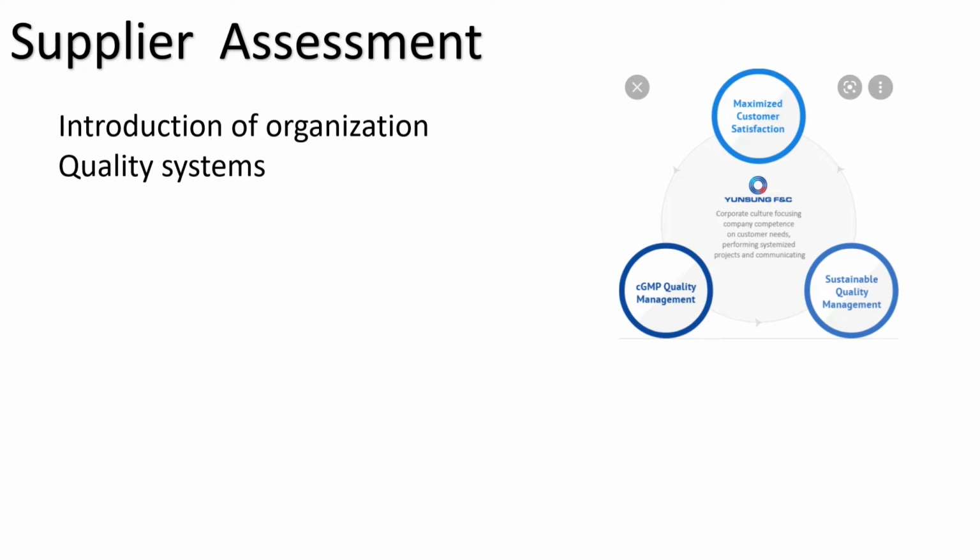If any complaint comes, how do they handle the service? How do they check if any issue comes during development, and if any issues come during transport? So all the quality system, how they handle things, should be checked properly in the supplier assessment document.